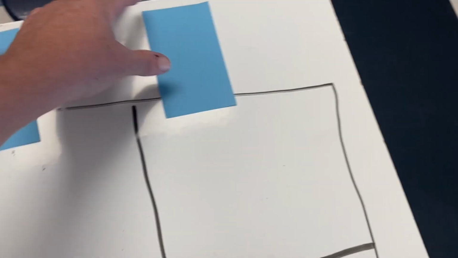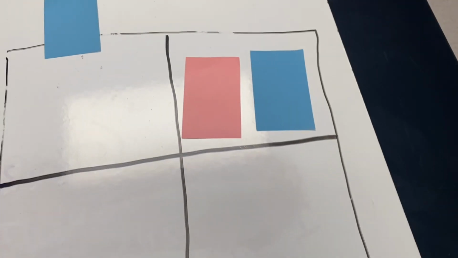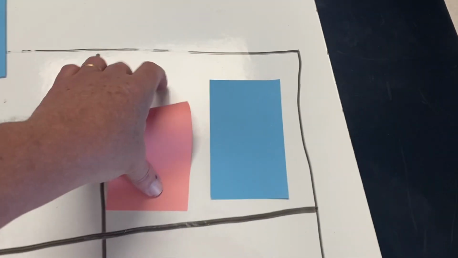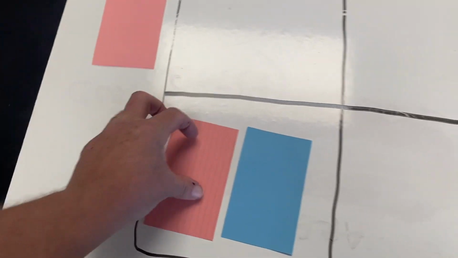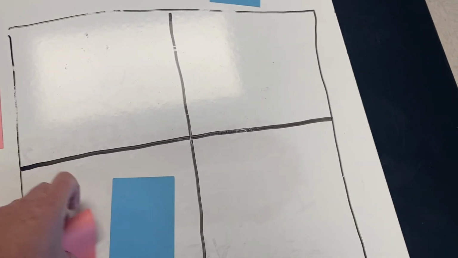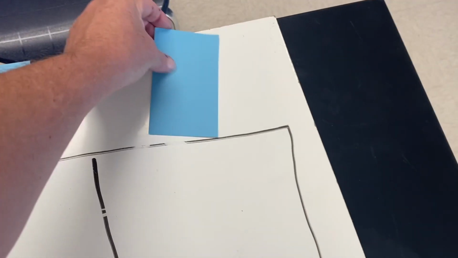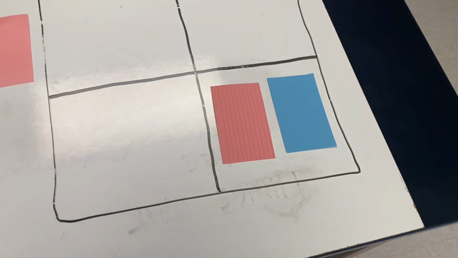This card can meet up with this card, and we have a second possible combination. This card can meet up with this card, and we have a third. And finally, this card can meet up with this card. Four possible combinations.